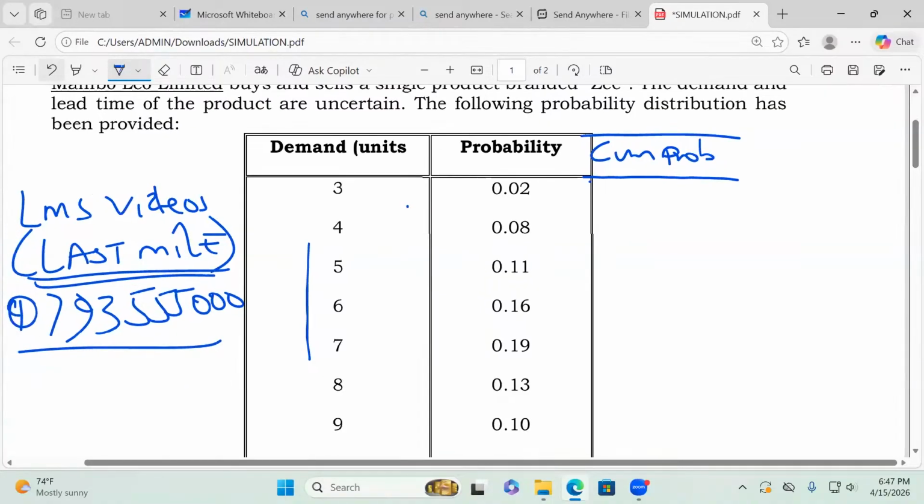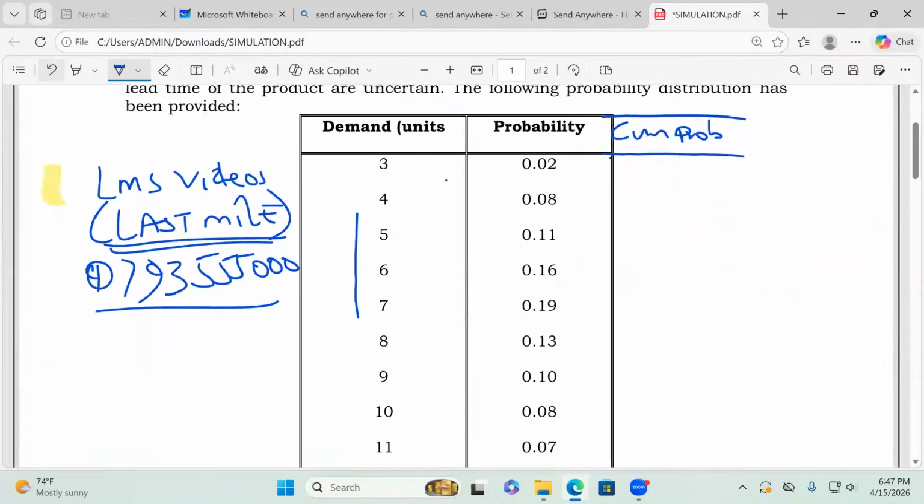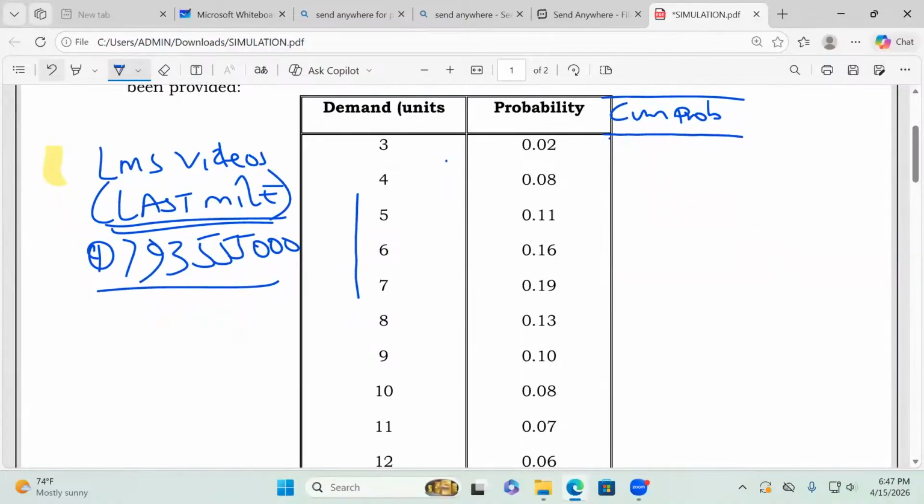So what do we have there, my friends? Cumulative probabilities: we have 0.02, then 0.08. You are adding 0.10 because we must be consistent with decimal places. If you miss out on the consistency with decimal places, then you will get entirely a zero. So this gives me 0.21, 0.37. They're not giving me figures, imagine.